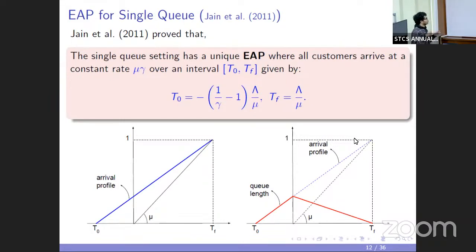So it is known that in this single queue setting, the simple setting of a single queue and a mass of customers arriving there, the EAP is unique, and the customers arrive at a constant rate of mu gamma over a given time interval. It is also known that the support of the arrival profile is an interval in this simple setting.